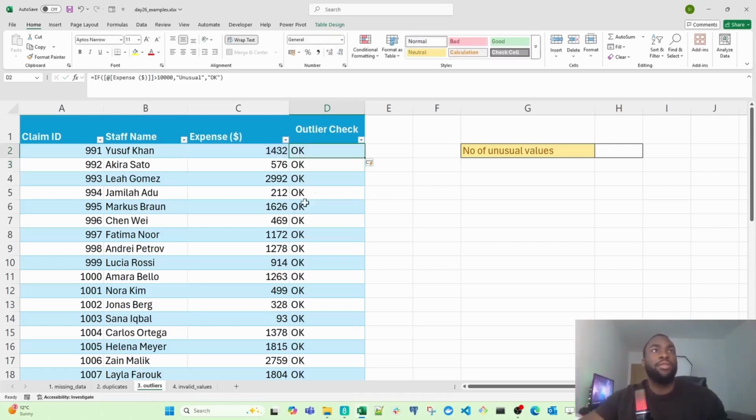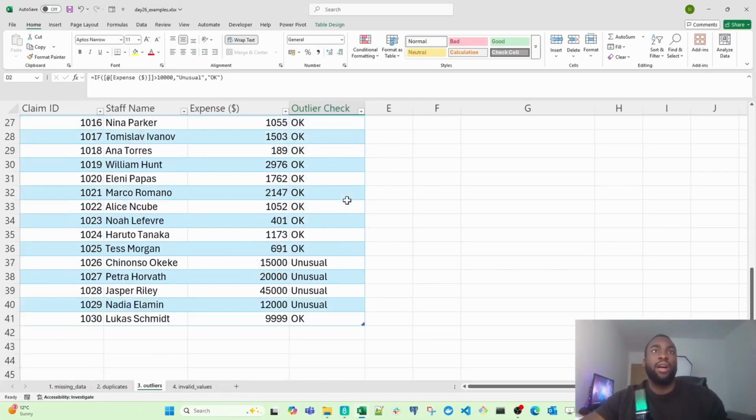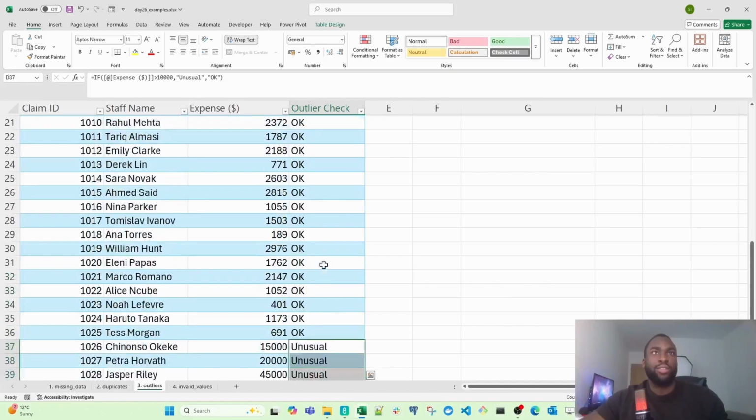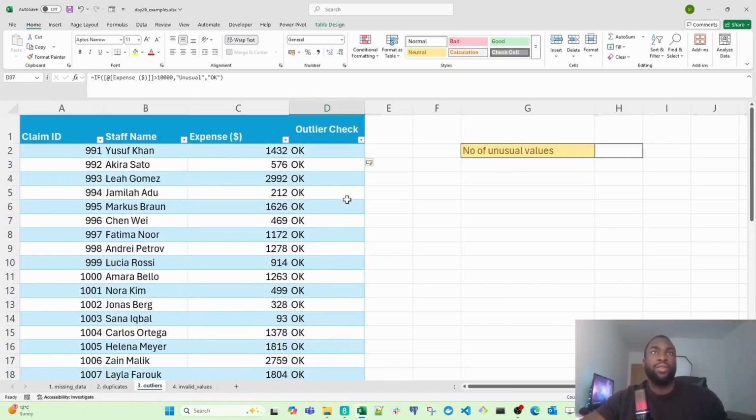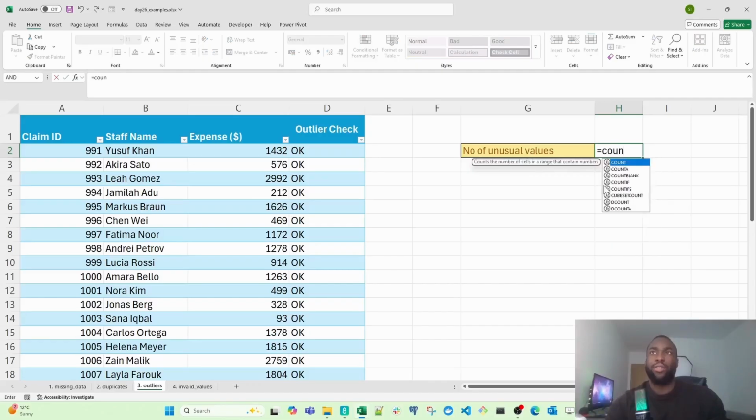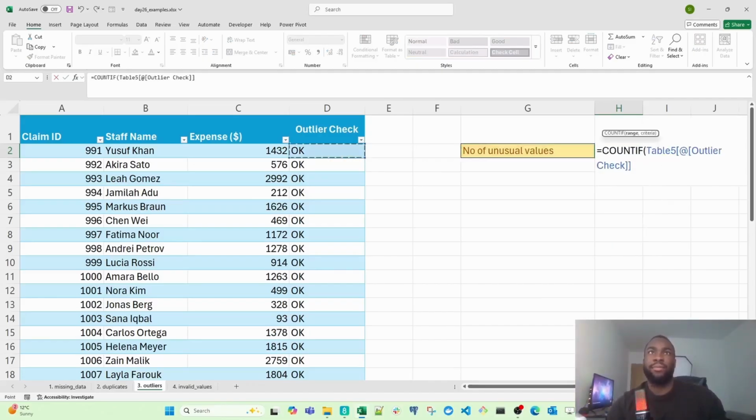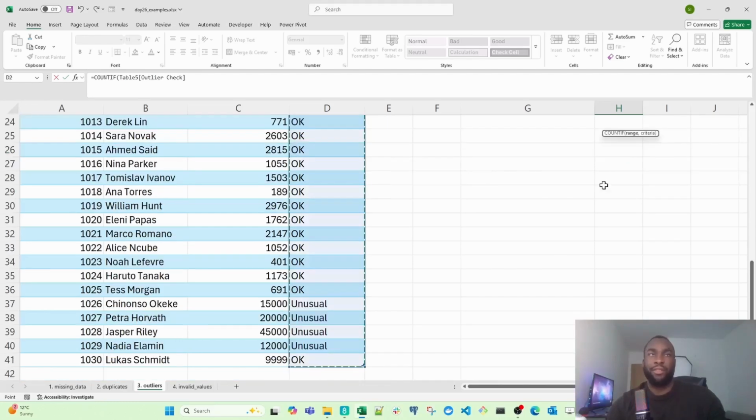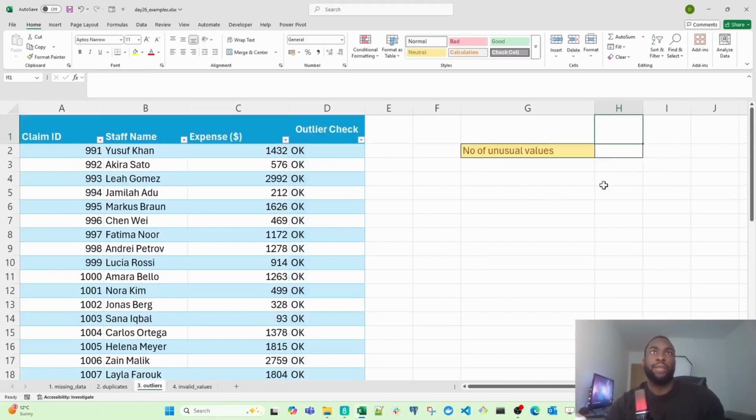So we have a lot of OK transactions. We have just about 4 unusual transactions, at least. Now, what we need to do is find out how many unusual transactions we found. So we're going to count how many unusual entries we found, and the COUNTIF function is what we're going to use again. The first argument in the COUNTIF function is going to be all the values in our new column. Let me just quickly